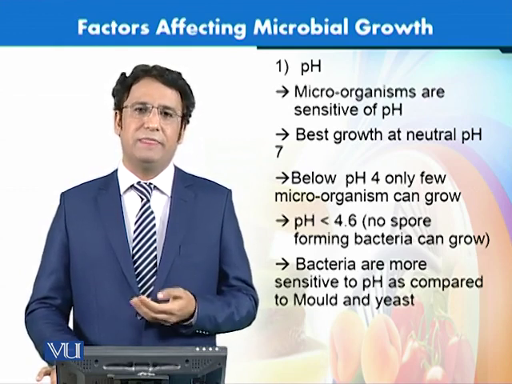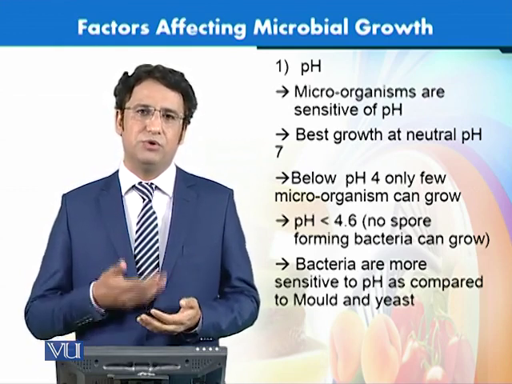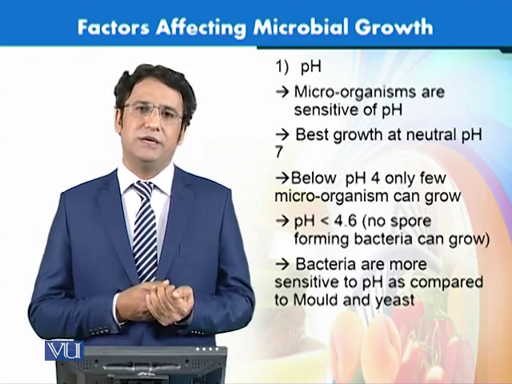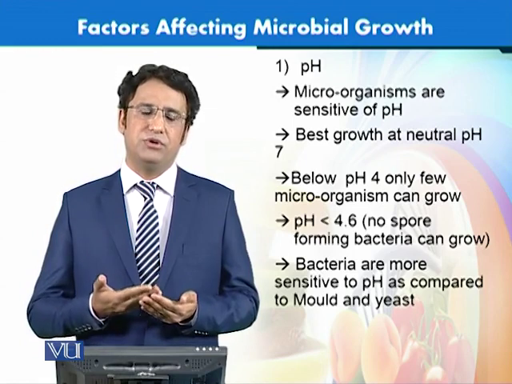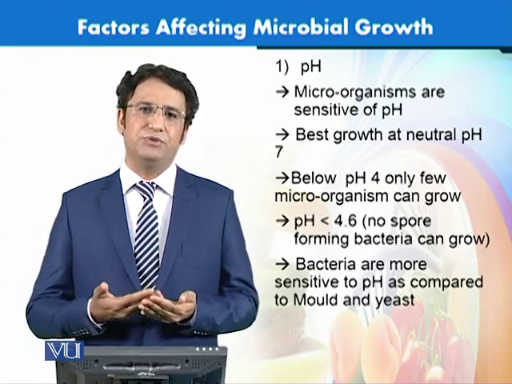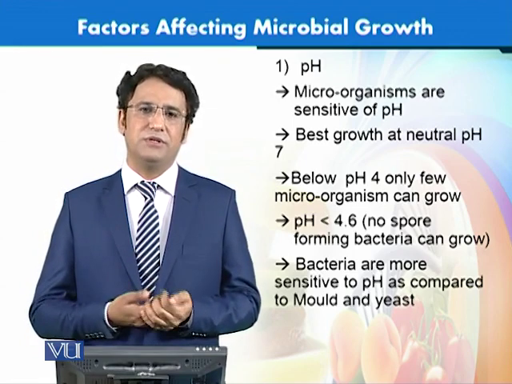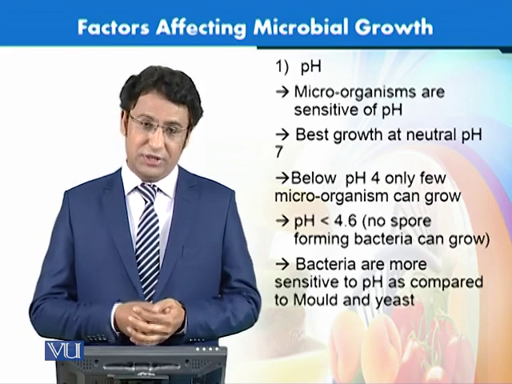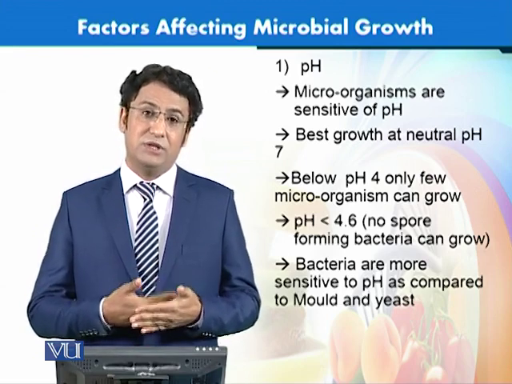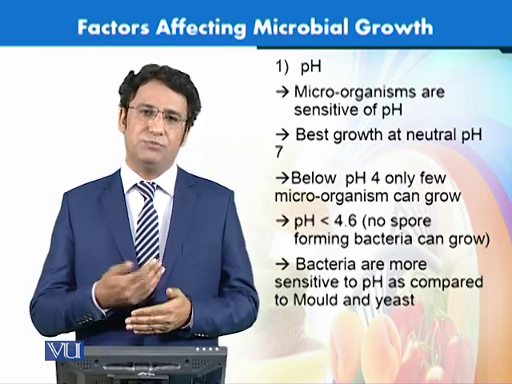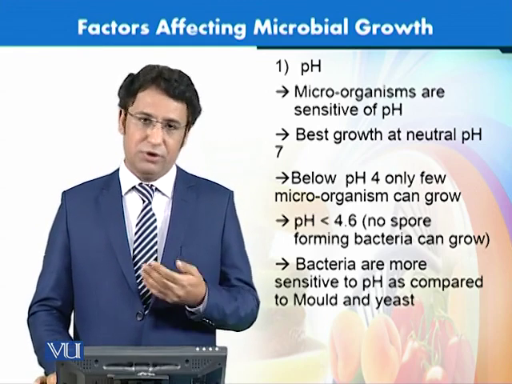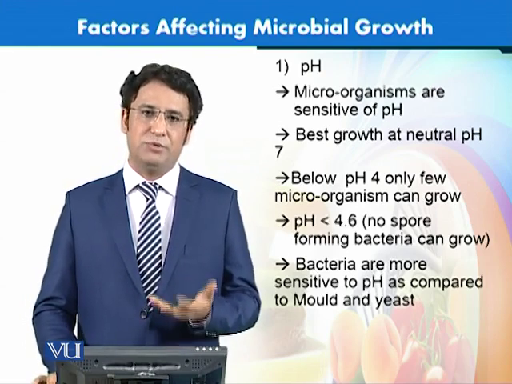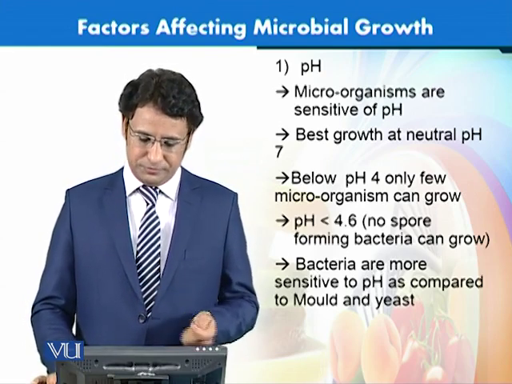That is why we need to be very careful about these spore forming bacteria, because even a higher temperature treatment of food would not destroy these spores, and whenever they get favorable conditions, they would grow again. So that's why we need to know the conditions that stop these spore-forming bacteria from growing. So below pH 4.6, spore-forming bacteria would not grow.